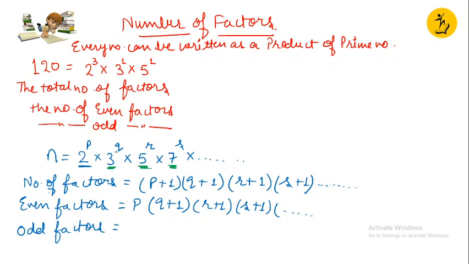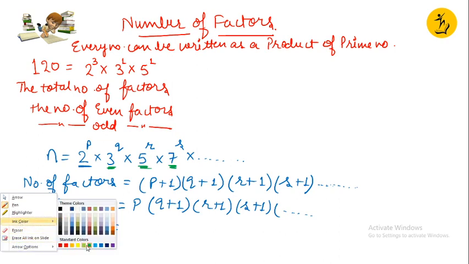You are going to multiply only the exponents of odd prime numbers, which is 3, 5, 7. Means you are supposed to exclude 2. The power of 2 you are supposed to exclude, others you are supposed to include, right? So what will it become? See, it will become like this.